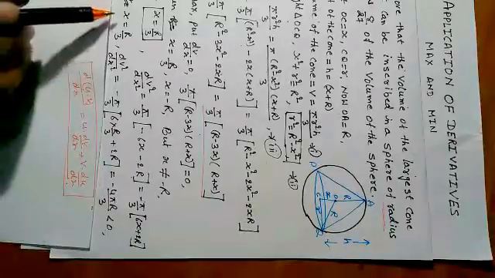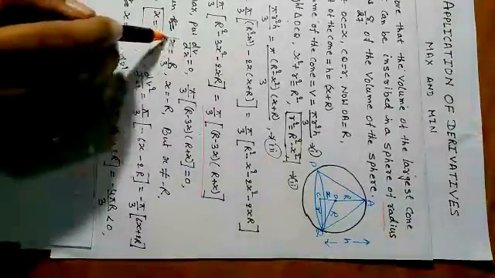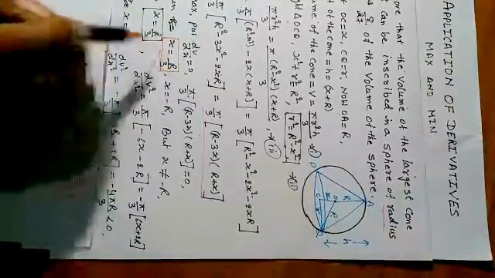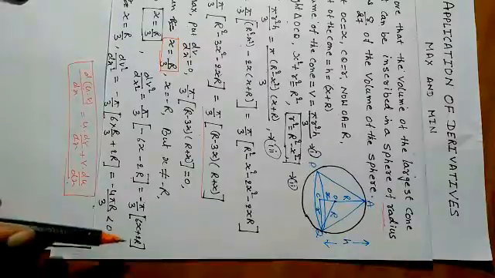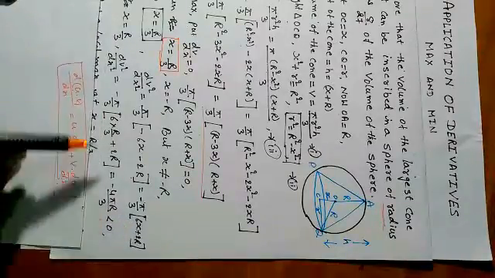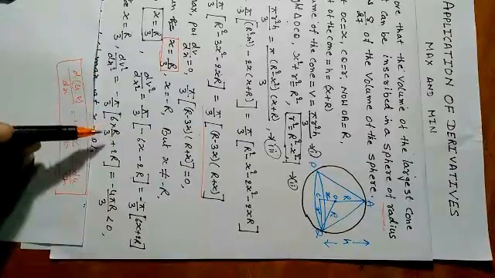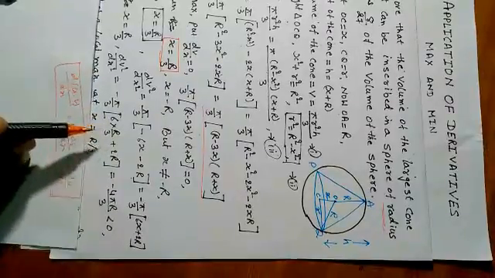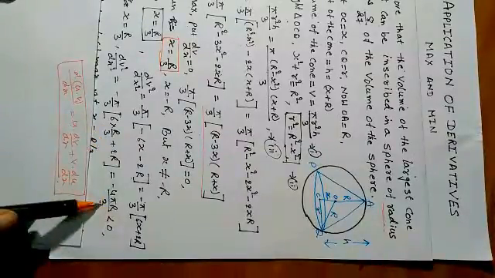Now we know that x is equal to R by 3. We put x is equal to R by 3 here. So R by 3, 3 twos are 6, 2R plus 2R, 4R, so minus 4R by 3.